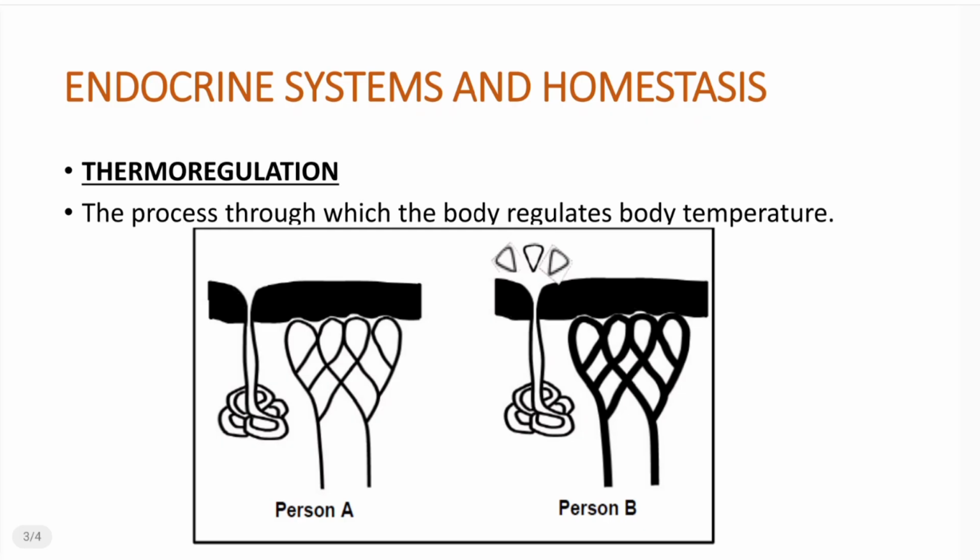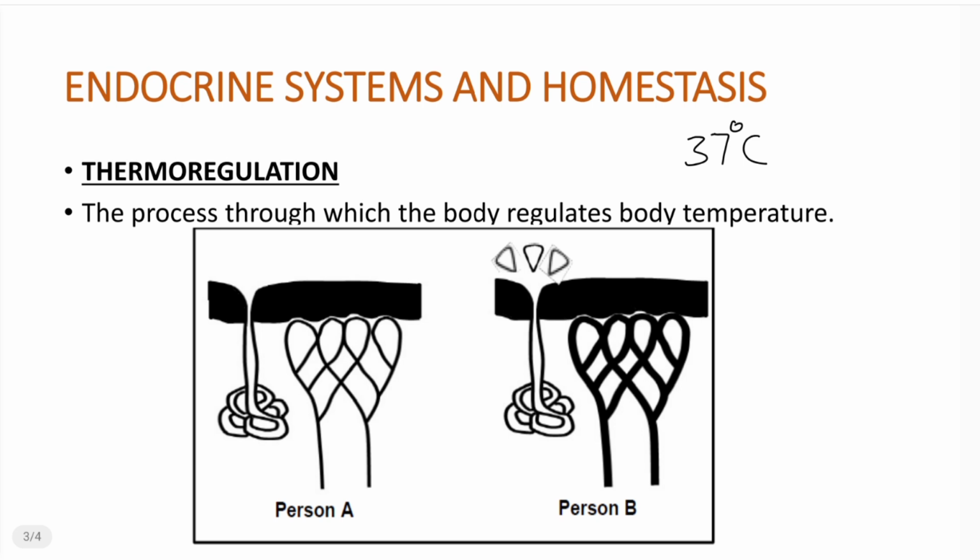Now, let's look at thermoregulation. Thermoregulation simply refers to the ability of the body to regulate body temperature, right? To keep it in a small temperature range. The normal human body temperature is 37 degrees Celsius, right? So, when we talk about thermoregulation, we're trying to keep the body temperature at 37 degrees Celsius, not lower, not higher, 37 degrees Celsius, right? Now, before we can explain the processes, let's look at the provided diagrams here.